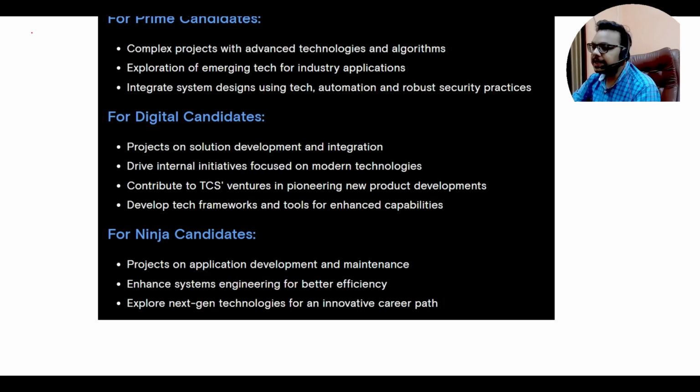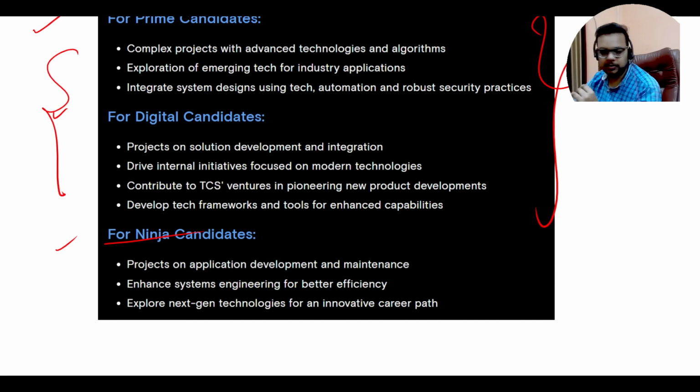So the first category is the Prime profile, second is the Digital profile, and third is the Ninja profile. Please try to understand the difference between these three categories. The Ninja profile is the lowest. This time TCS is saying they will be hiring the maximum candidates for Prime and Digital. These two profiles will get more hiring.